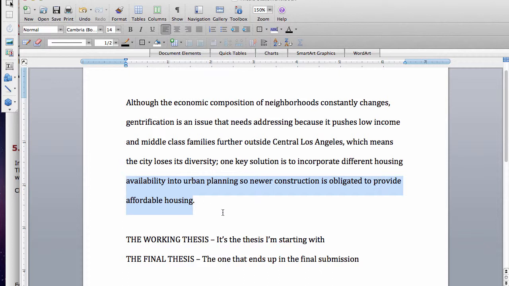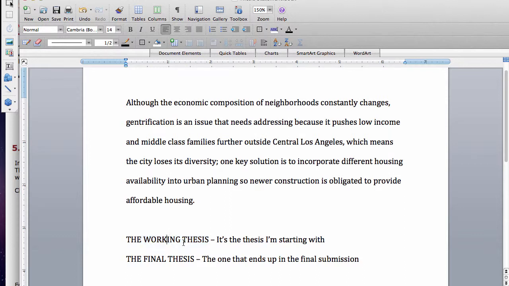And so that would ultimately change your thesis. Or you could get to the end of this essay draft and realize that you need to change this. But what you need to submit this week is just the working thesis and a sample body paragraph, so that we can see what you're starting with, okay?